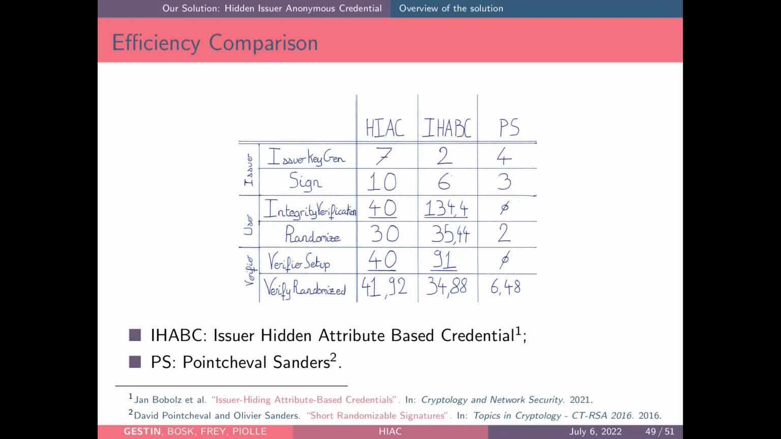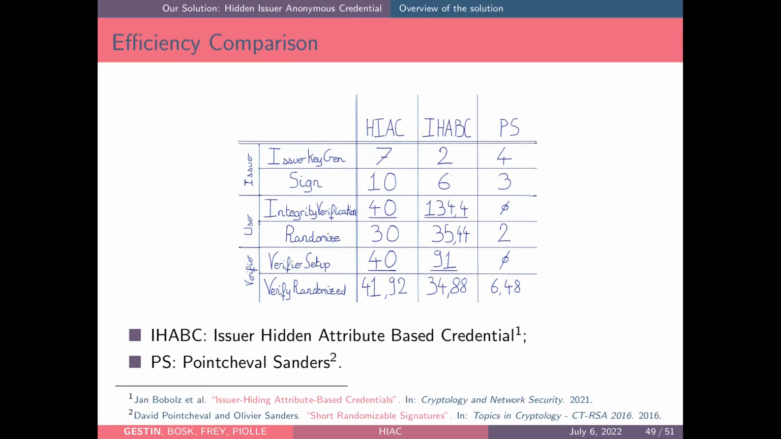On the user side now, for the integrity verification function, we can see that the numbers are underlined here. It is to notice that this function is linear in the number of issuers trusted by the verifier. Here you have the numbers for 100 issuers, and we can see that our scheme performs 3 times better than the IHABC scheme. To randomize the credential now, we can see that the known issuer setup, so the Pointcheval-Sanders scheme, is more efficient than the hidden issuer setup. But we can see that both our scheme and the IHABC scheme perform with the same efficiency when it comes to the randomization of a credential.